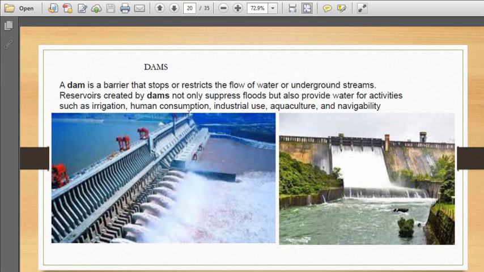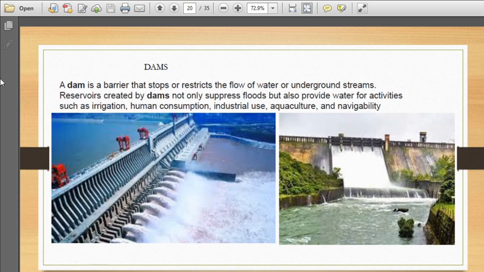Reservoirs created by dams not only suppress floods but also provide water for activities such as irrigation, human consumption, industrial use, aquaculture, and navigability. So children, you can see dams. This is the strong wall which controls the water from being drawn away.